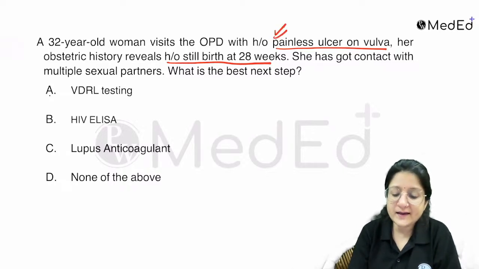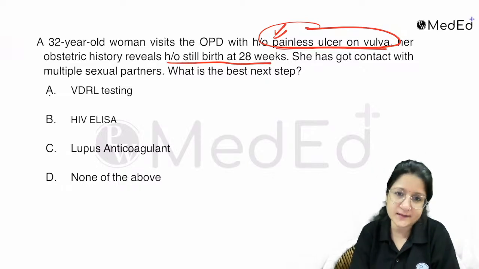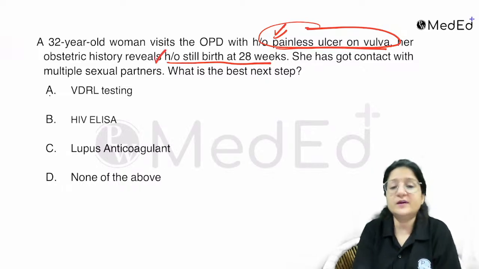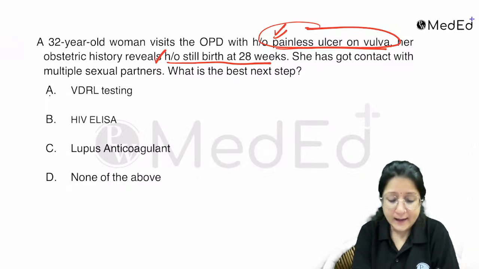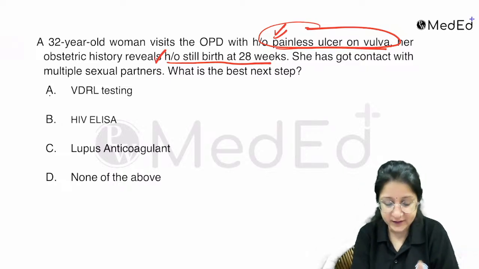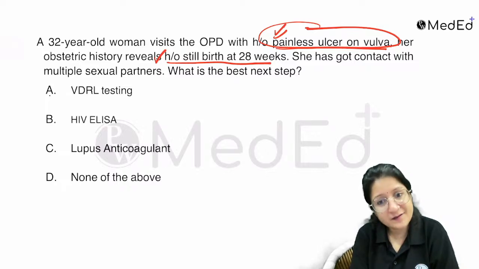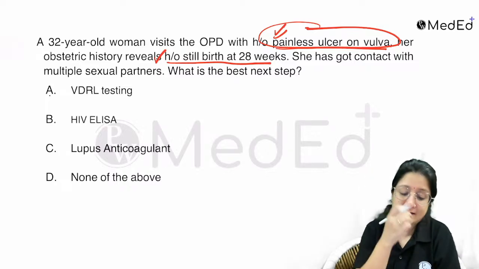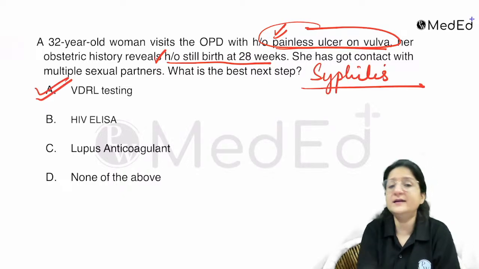A painless ulcer on the vulva, you think about syphilis. Syphilis most likely causes stillbirth later in gestation. It's also a sexually transmitted infection. The history of partners all goes in favor of syphilis, and that is why you have to go for VD testing.